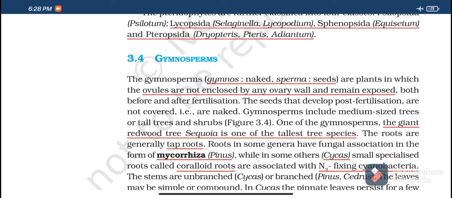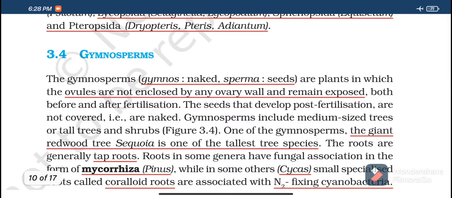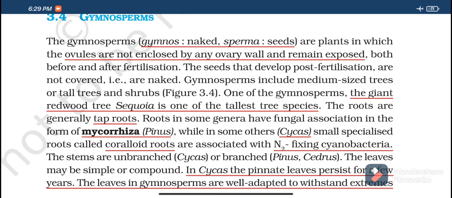But in gymnosperms, there are no ovary walls. So they are called naked seeds or gymnosperms, both before and after fertilization. Then the seeds that develop post fertilization are not covered, that is, are naked.